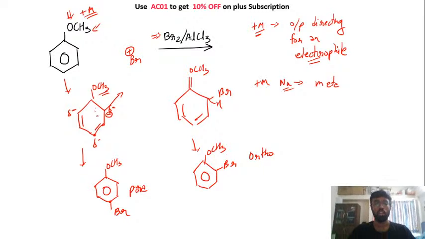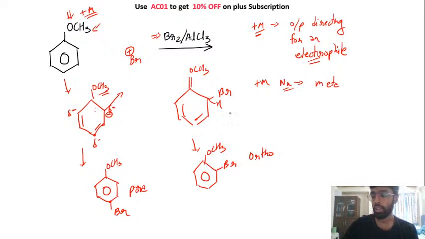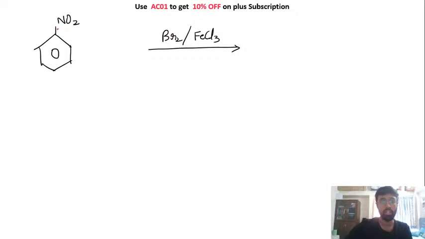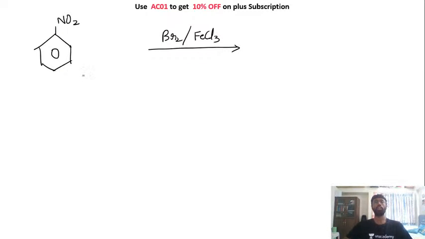चलिए, so this is important कि आपके जो plus M group हैं they are ortho para directing for an electrophile. Okay, now let's take one more example. यहाँ पे we are using NO2 instead of OCH3. So we know that कि जो अपने जो NO2 है ना, these are minus M groups, right? So these are the groups which are taking electron from the system.